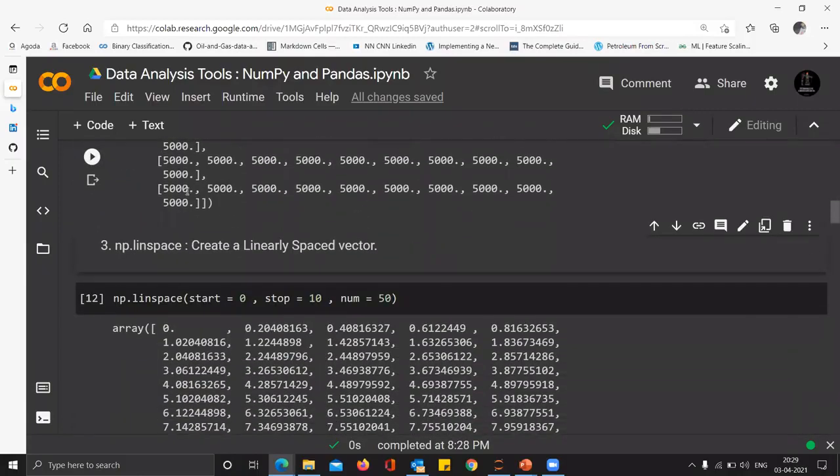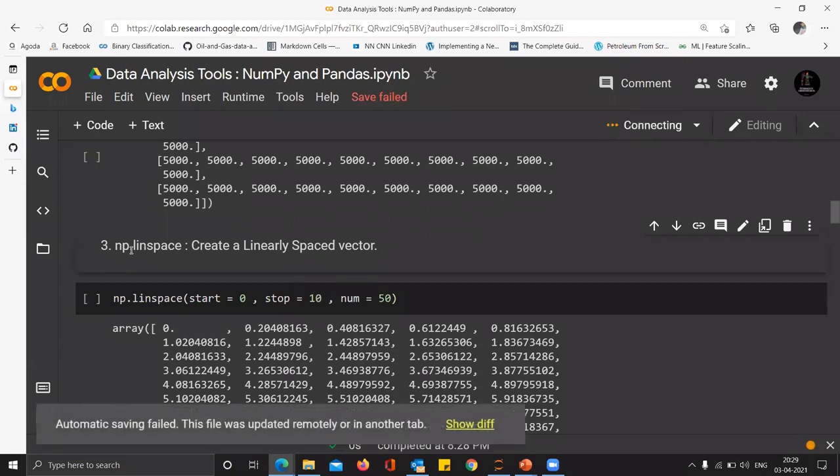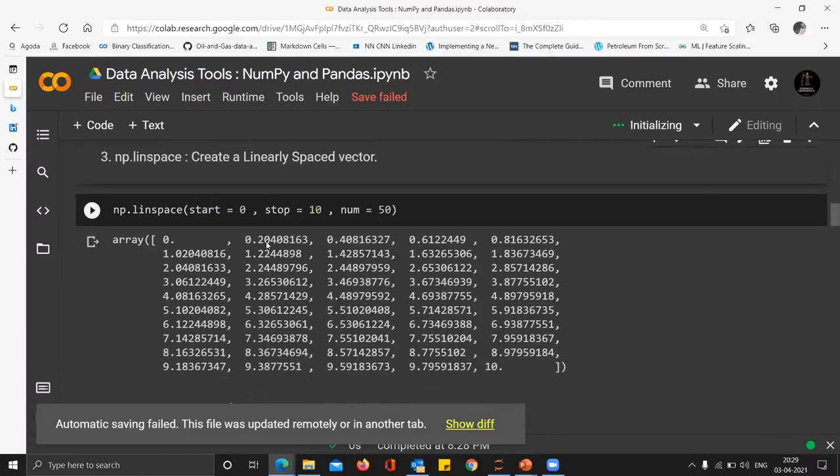Moving forward, suppose now we have understood np.arange. Now we have looked at how we can create a range with a stopping point, and I want to make a customized array, and I want to customize it with the number of data points that I want to create, right? Suppose I want to create an x-axis of saturation, and I want 100 data points on the x-axis. So this is something that we can do using this.